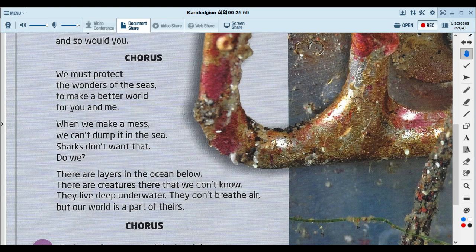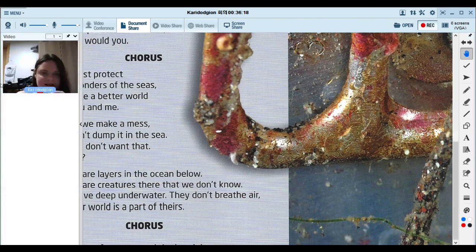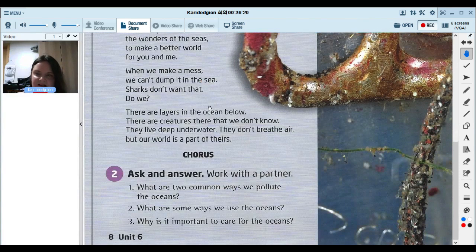Please, please, protect the sea. Put good deeds into motion, and save the ocean. Please, please, protect the sea. Put good deeds into motion, and save the ocean. So please, please protect the seas.